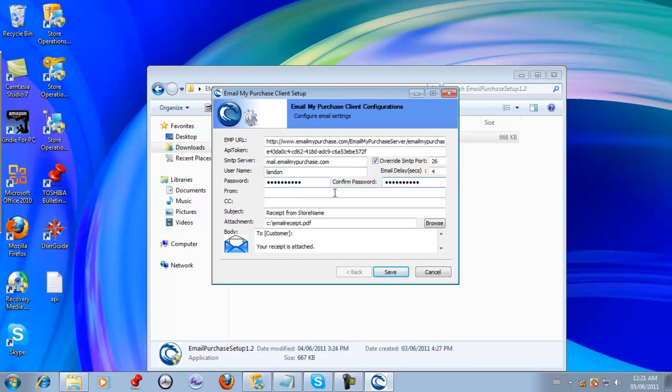Once you enter in your password information, you're going to again use our services because that's how we roll. And I'm just going to go ahead and use mine here. It's a good way to keep track of your receipts. No receipts will get lost.